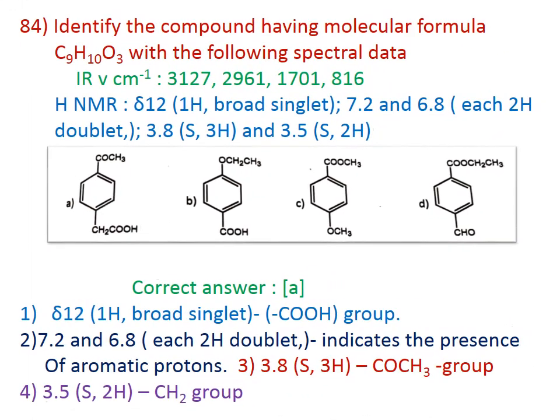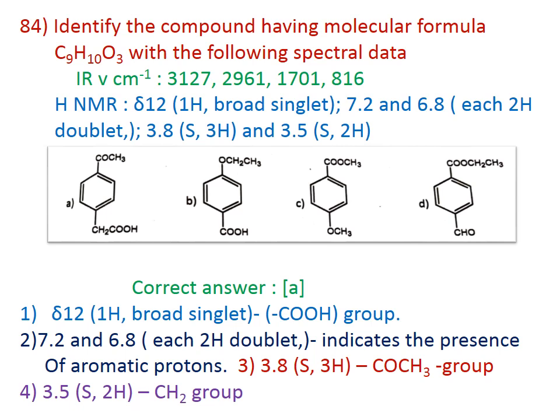Identify the compound having the molecular formula C9H10O3 with the following spectral data. IR: 3127 cm^-1, 2961, 1701, 816 cm^-1. And in the HNMR spectrum, 12 delta 1H broad singlet, 7.2 and 6.8 each 2H doublet.